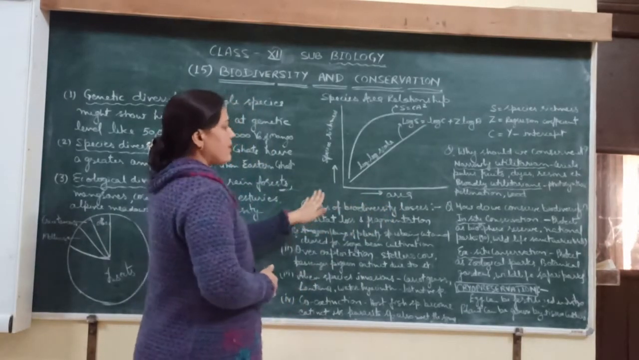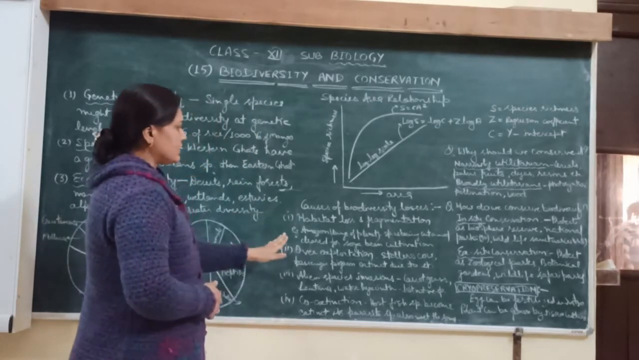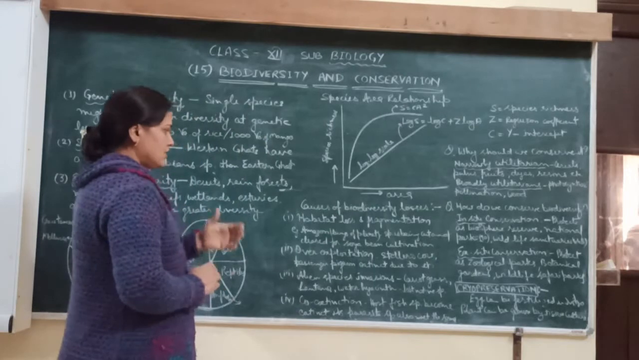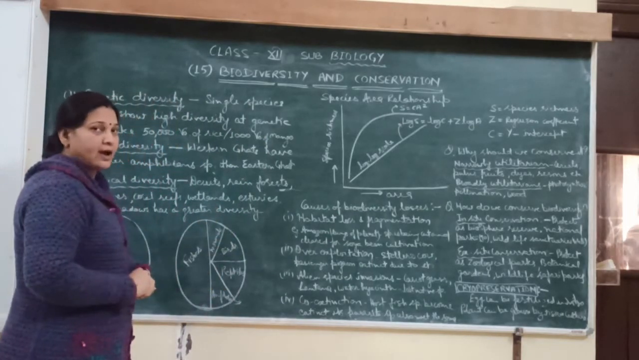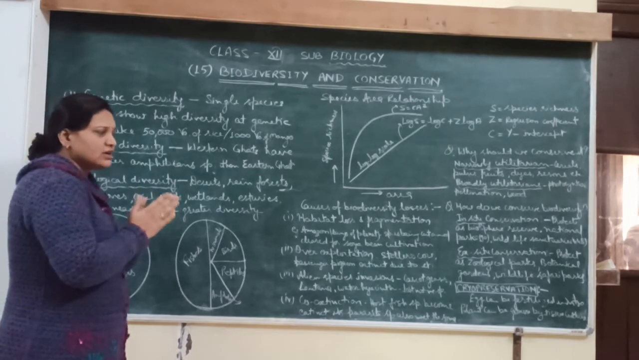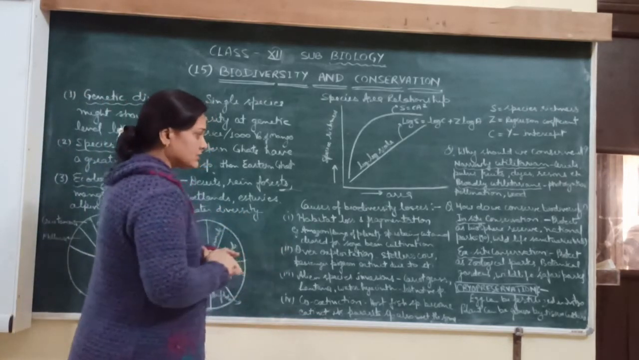Now, what are the causes of biodiversity losses? The causes of biodiversity losses are maybe of 4 types. The first one is habitat loss and fragmentation. So, for example, the Amazon. The Amazon is the largest forest, or we can say the lungs of the planet. It is the lungs of the earth.